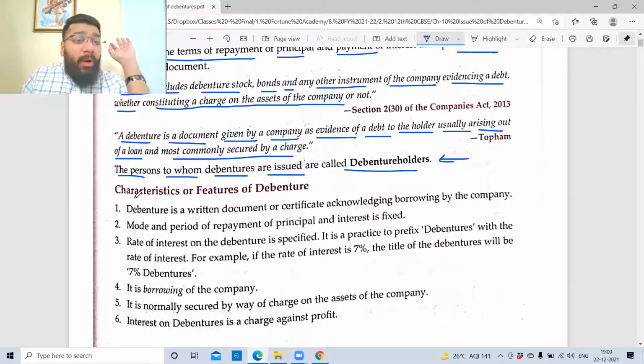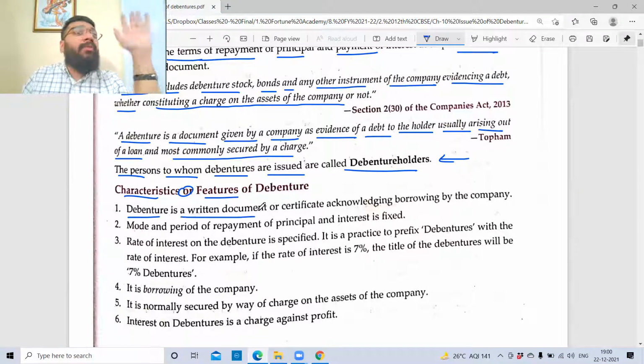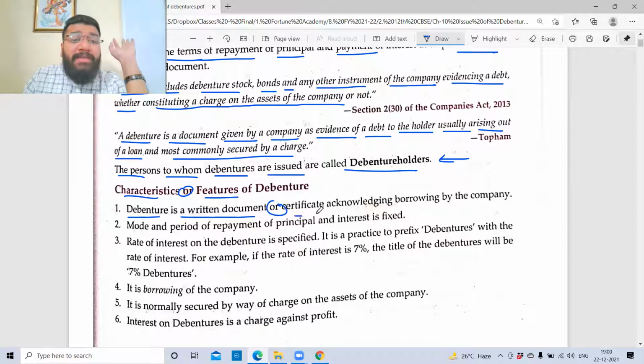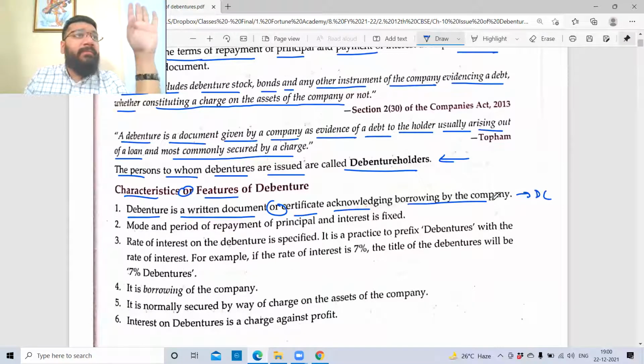Next, what are the characteristics or the features of a debenture? The first point: a debenture is a written document. So when I get this certificate from the company, it is a written document. I will not accept oral confirmation. Boss, I want a written confirmation. So it is a written document or certificate acknowledging the borrowing of the company, and we technically call this a debenture certificate.